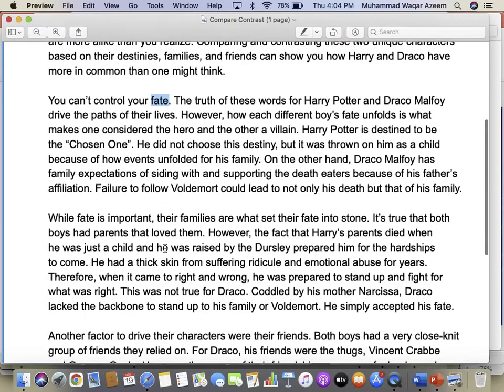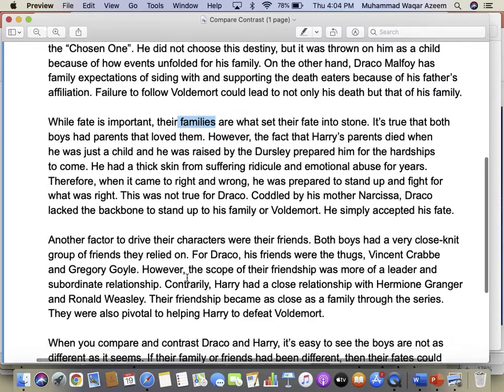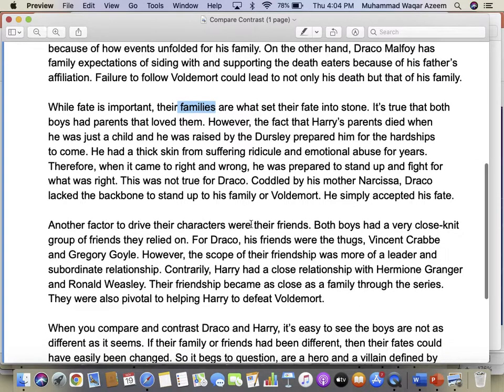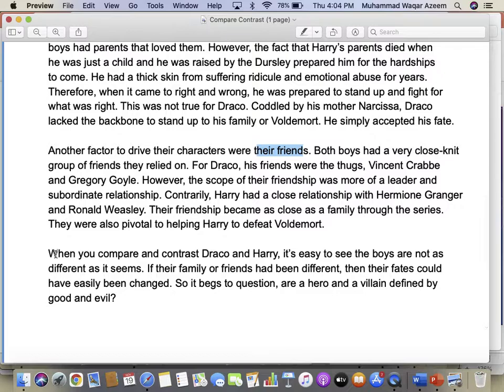In the next paragraph, they have been compared on the basis of their families. And in the next paragraph, they have been compared on the basis of the kind of friends they have. Friends are the other characters in the novels, right? And then here is a concluding statement.